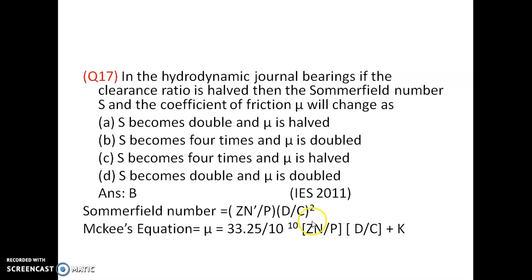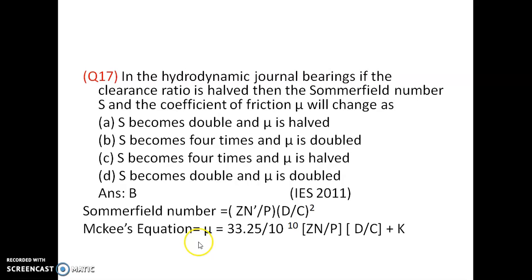C by 2 the whole square: the denominator becomes the numerator, and it becomes 4 times. S becomes 4 times. And Mickey's equation describes the coefficient of friction.